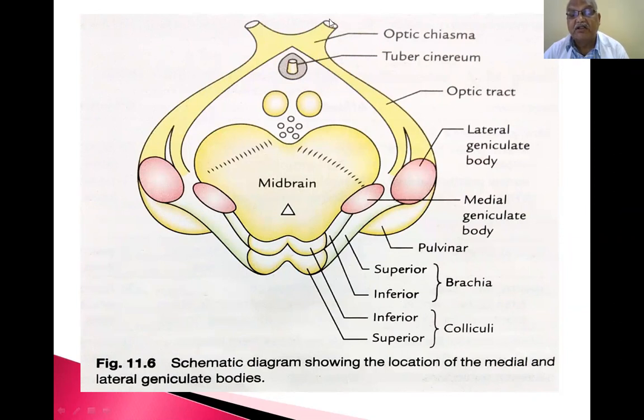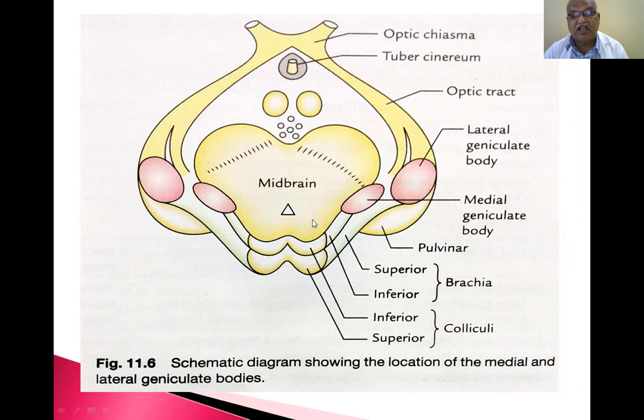Lesion of this lateral geniculate body causes blindness of the retina on the same side, because it is coming from the same side. The medial geniculate body is associated with auditory function, and with the inferior colliculus. This is the inferior brachium connecting the inferior colliculus with the medial geniculate body.